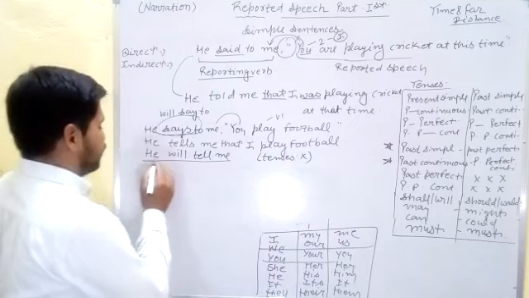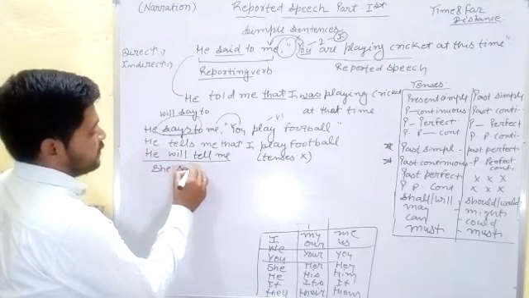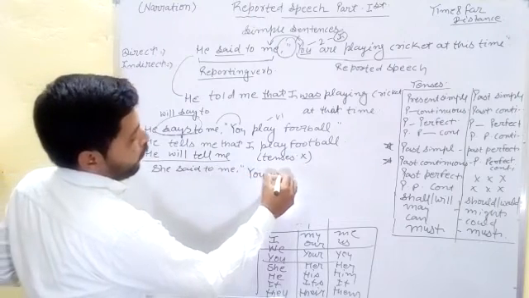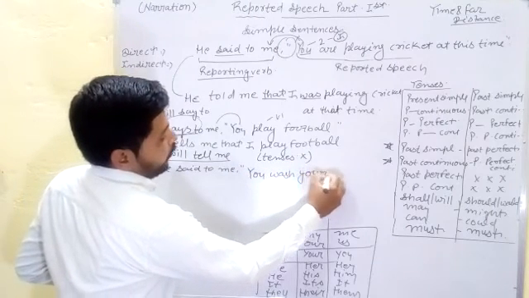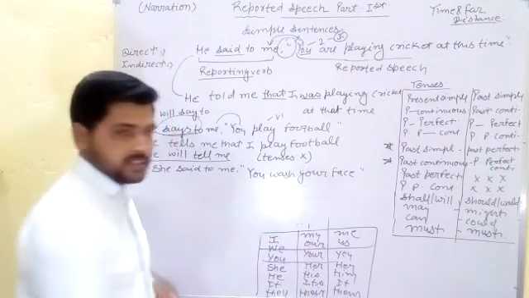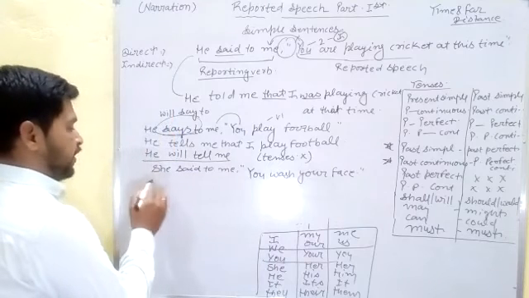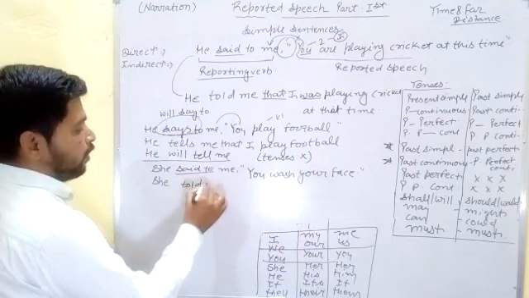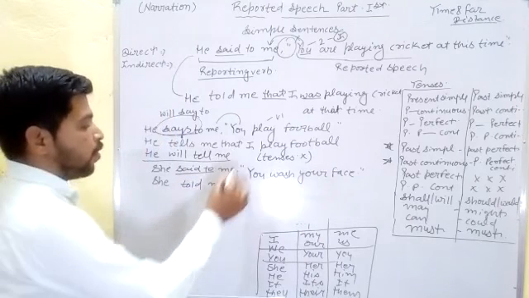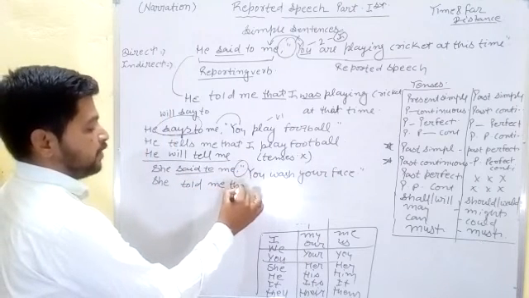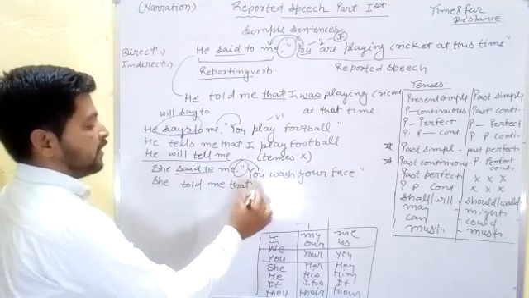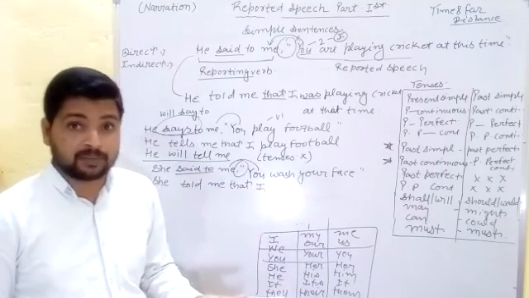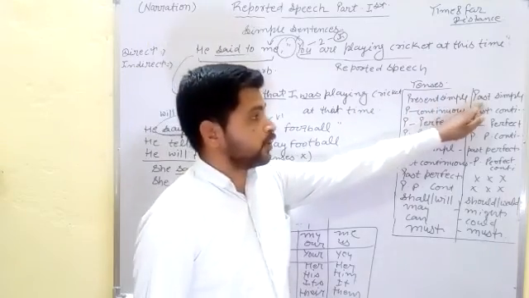Now the next example you can find: she said to me, and you wash your face. It is a simple sentence. Now how can we change it into indirect speech? First of all, write here said to, which we change into told. After told we can use me, comma, inverted comma, leave this place. Here we can use that. You, according to me, we change into I, and you wash your face. It is present simple. Now present simple changes according to the rule into past simple.